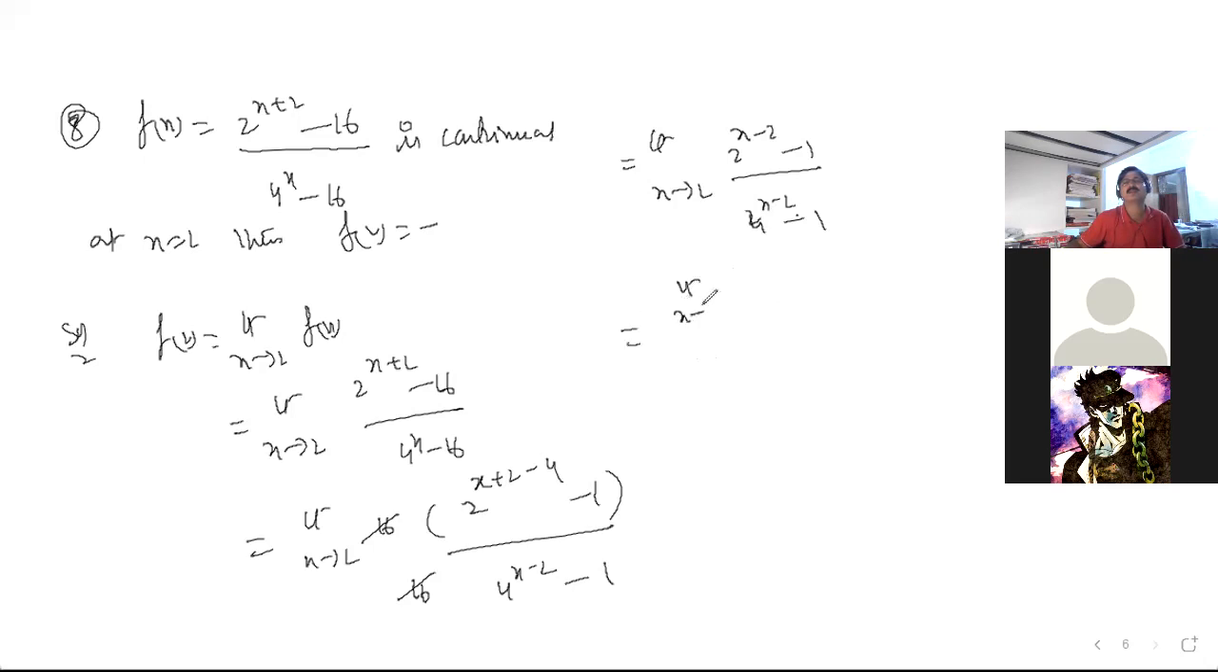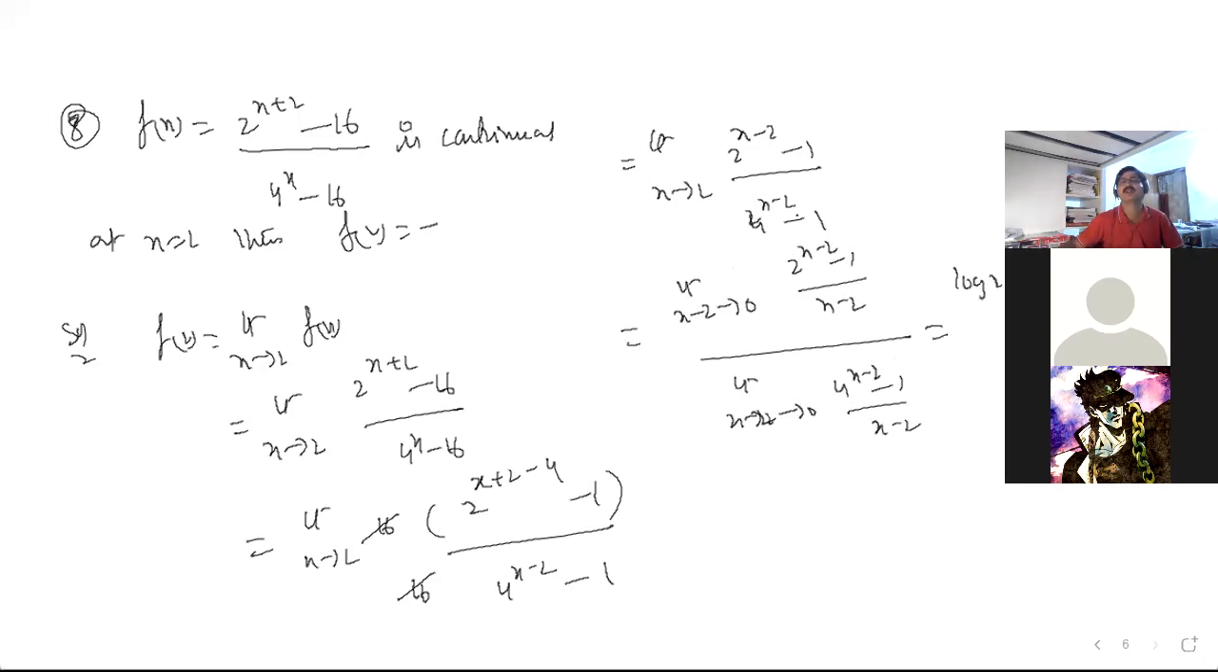I want to split the limit. Limit x minus 2 tends to 0, 2 to the power of x minus 2 minus 1 by x minus 2, which I am multiplying. In the denominator also I would like to split the limit, x minus 2 tends to 0, 4 to the power of x minus 2 minus 1 by x minus 2. Shall I write here log 2? Yes, sir. And here log 4. So log 2 by 2 log 2, so your answer is 1 by 2, right? Yes, sir. Wonderful problem. Anybody have any doubt?